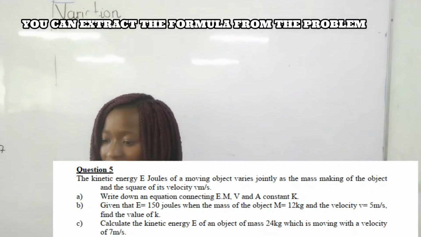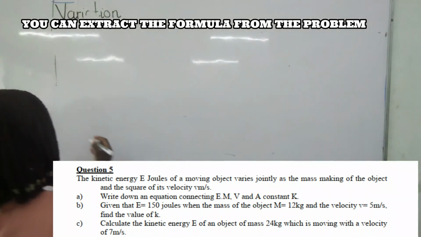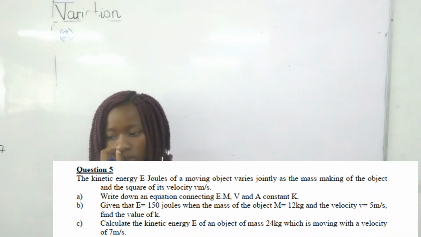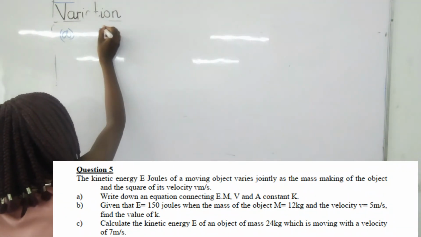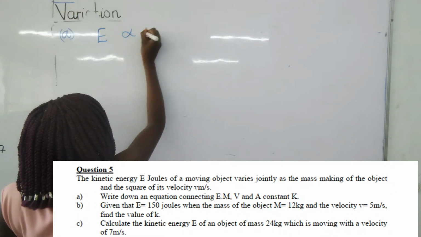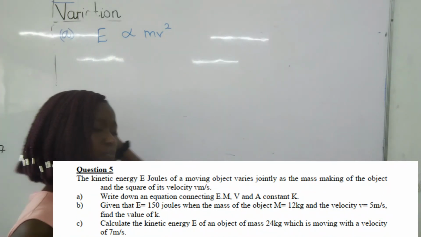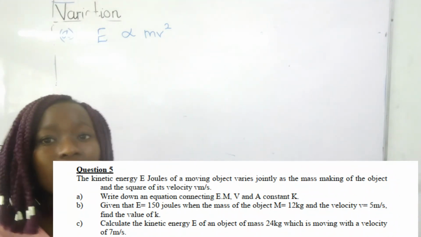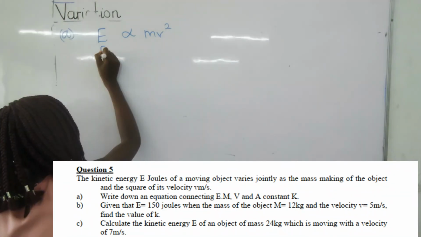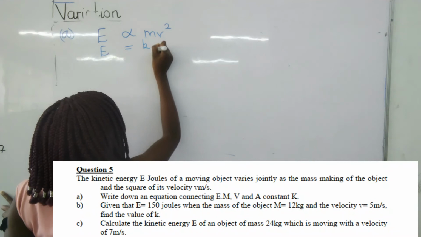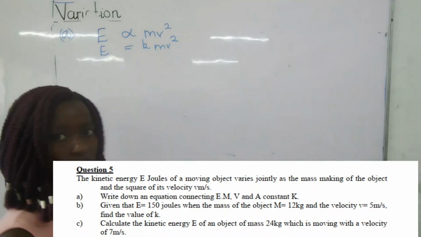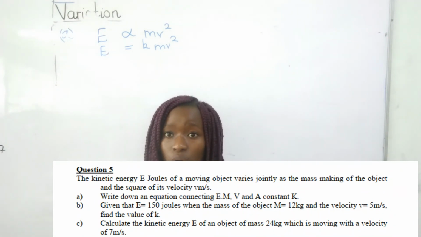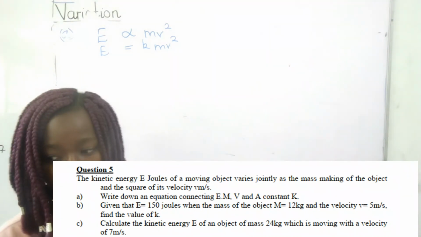So for part A, the formula would be E is proportional to mv squared. That's the formula for kinetic energy. And replacing it with the constant k is going to be E is equal to k m v squared. I think we have dealt with the constant. We now know what the constant is and its value in an equation. So that would be for our part A.